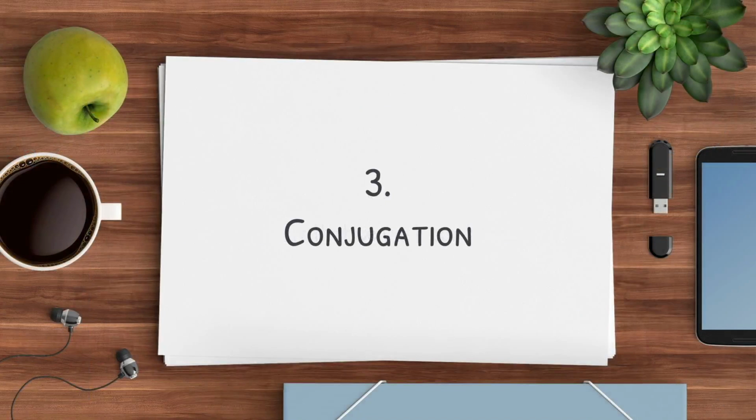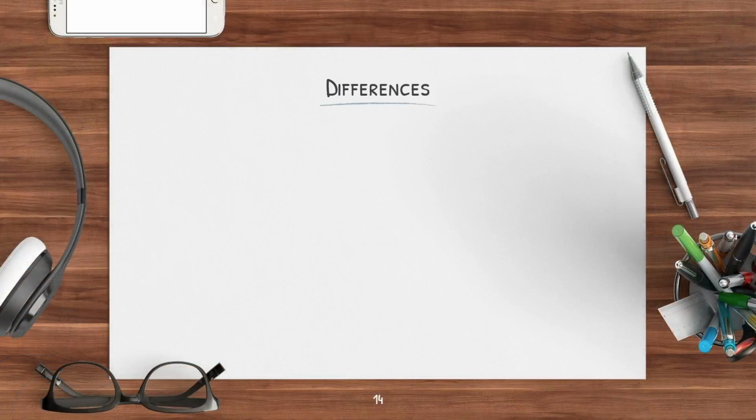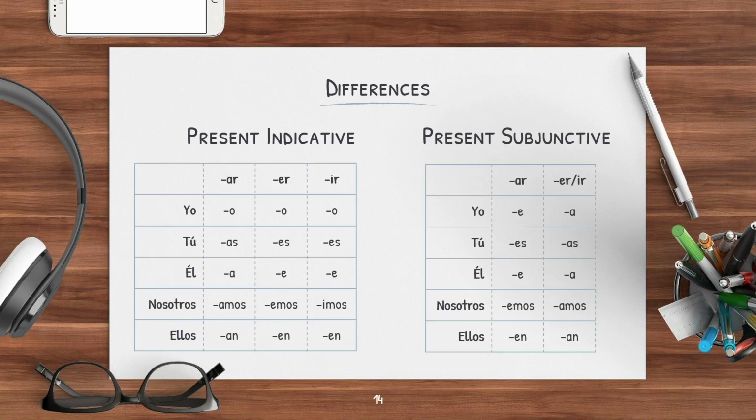Conjugations. So let's look at the differences of the present indicative and the present subjunctive. For the present indicative, which is one of the first tenses you learned in school, we have yo, tú, él, nosotros, and ellos.